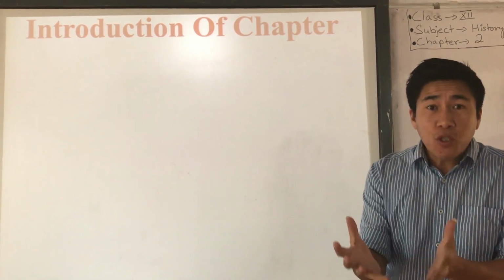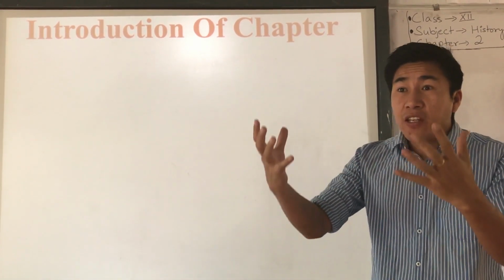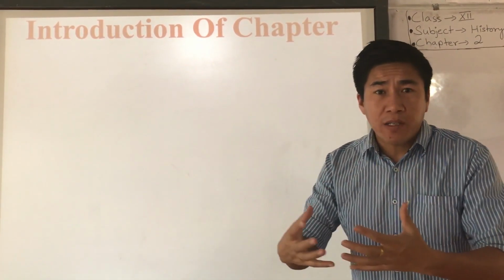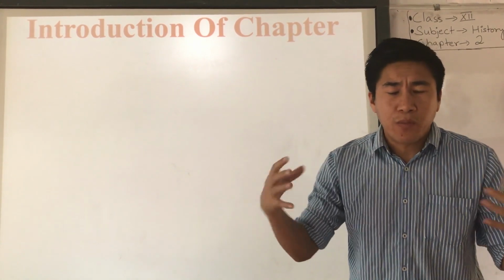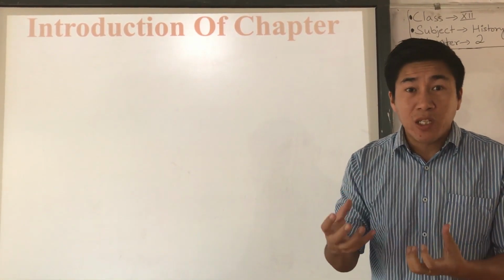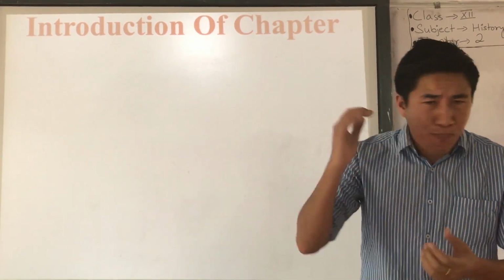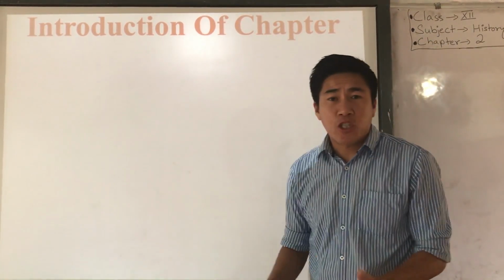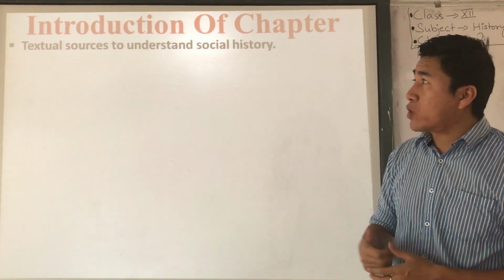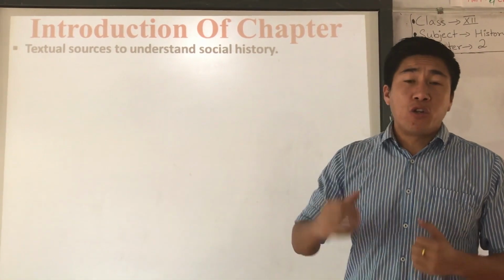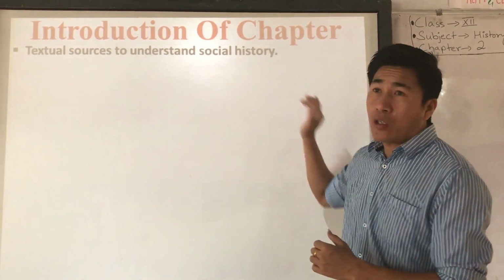But when it comes to studying kings, economics and rulers, these sources are pretty efficient, good enough. But to study social history, the best source is textual sources, right? Textual sources are the best or most authentic sources to understand social history.